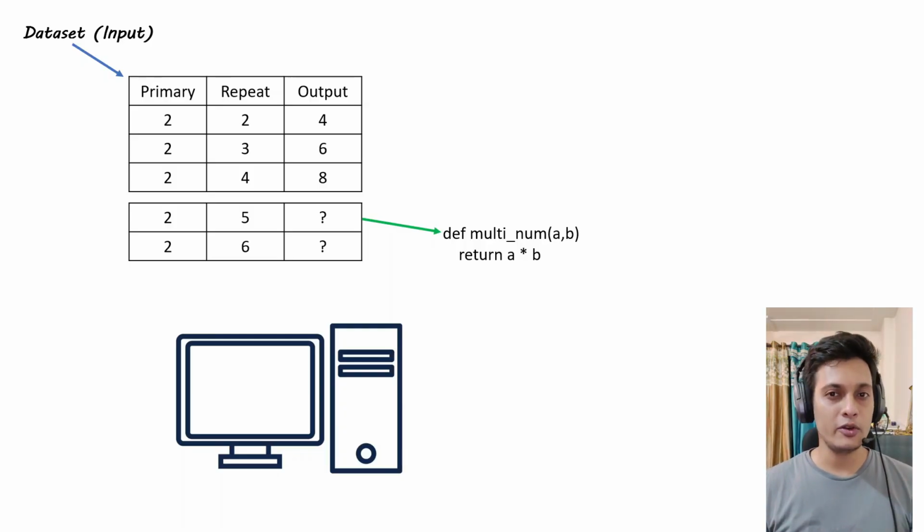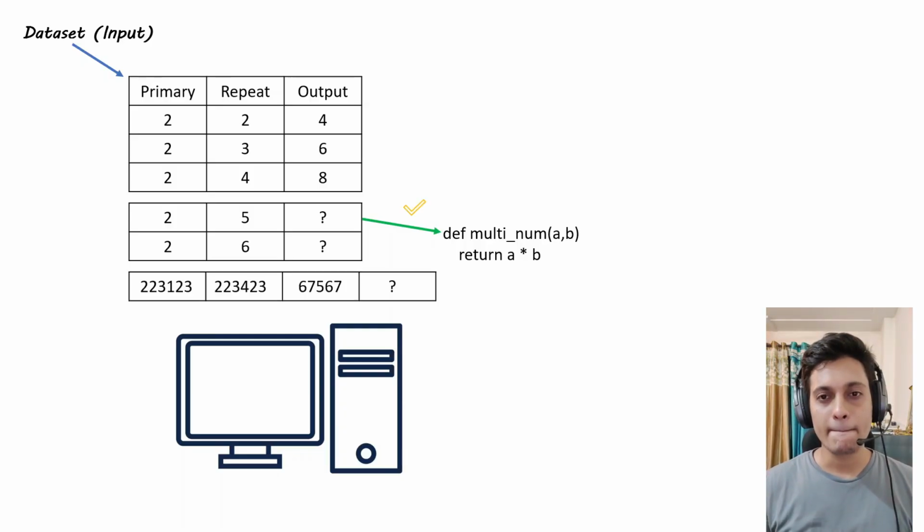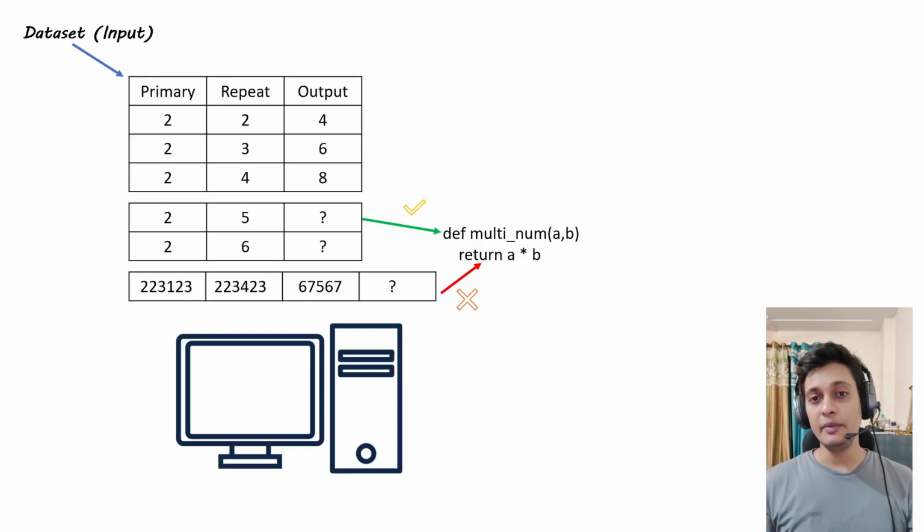So I will say, okay, whatever you are saying, you are right. But what if I am going to provide you this number? Will your method handle it? And the answer is no. The method you have created has limited input, and it can provide the output on those limited inputs only. But what if I am going to increase the inputs? Then it is going to fail.